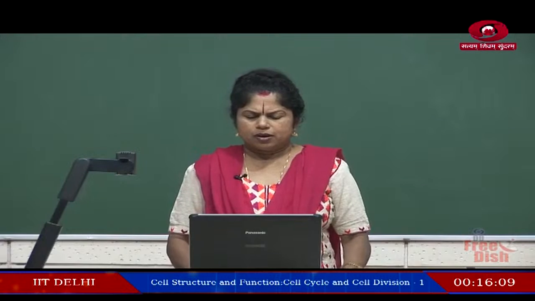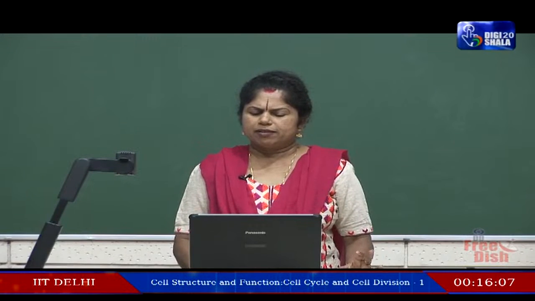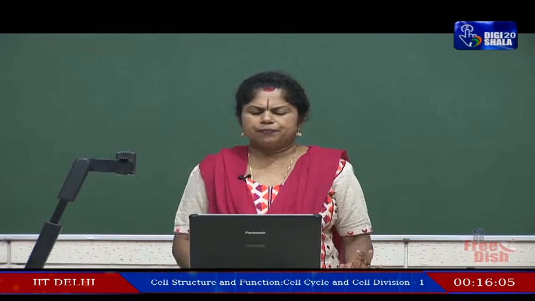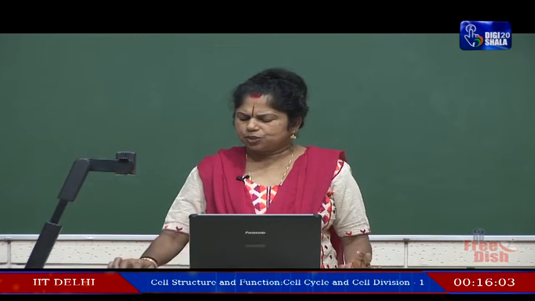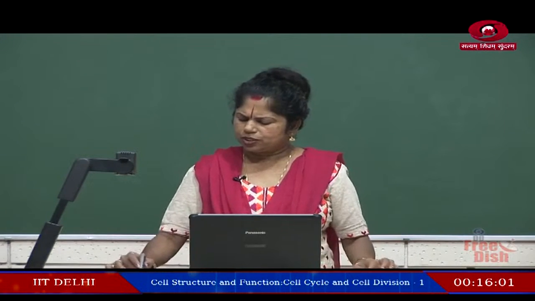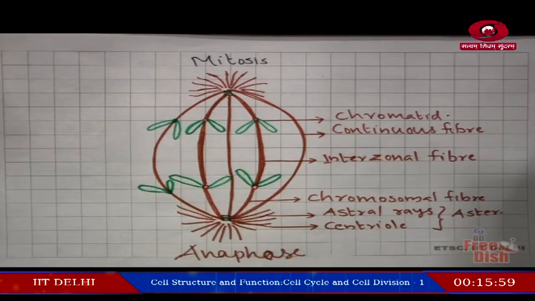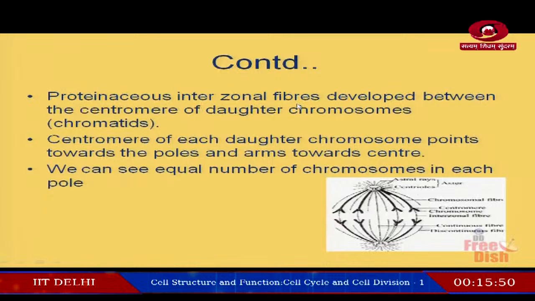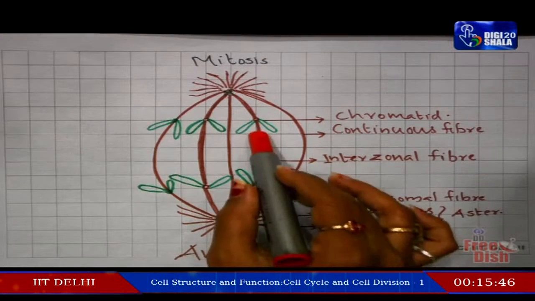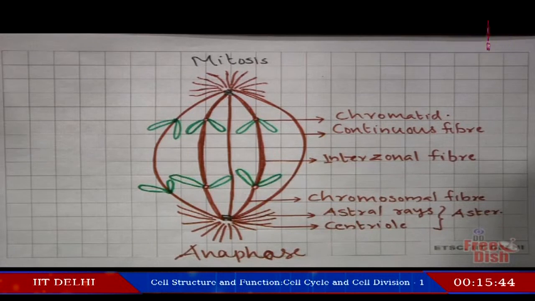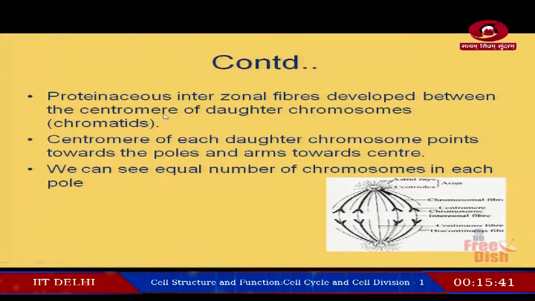The chromosome with 2 chromatids will divide at the centromere portion and move to opposite poles. The proteinaceous interzonal fibers, this is what is called the interzonal fiber, develop between the centromeres of daughter chromosomes. Daughter chromosome means the separation